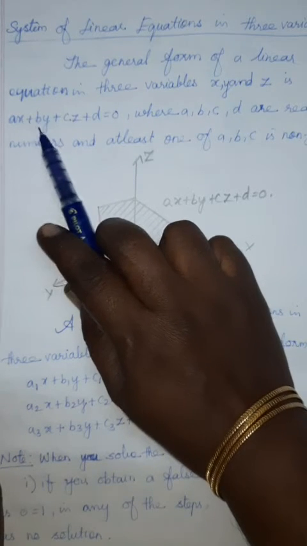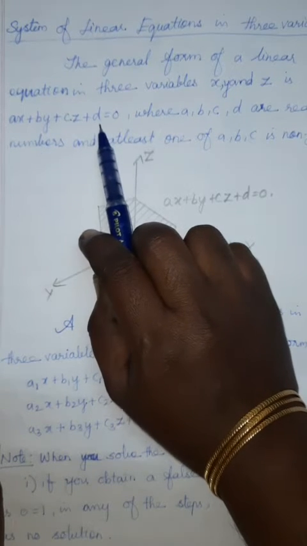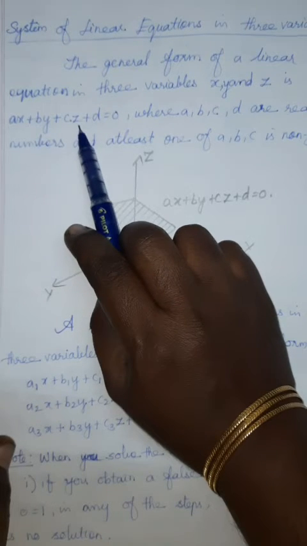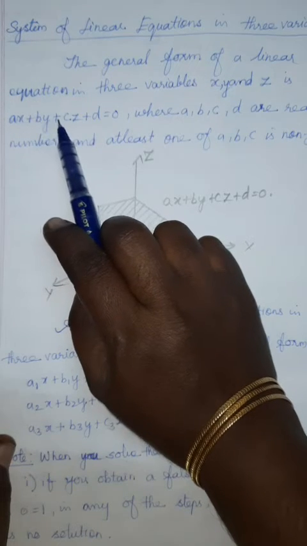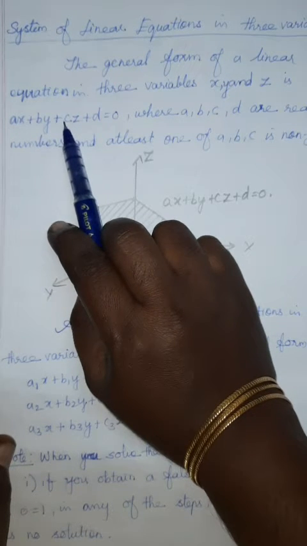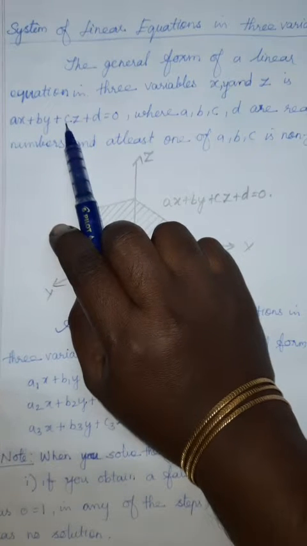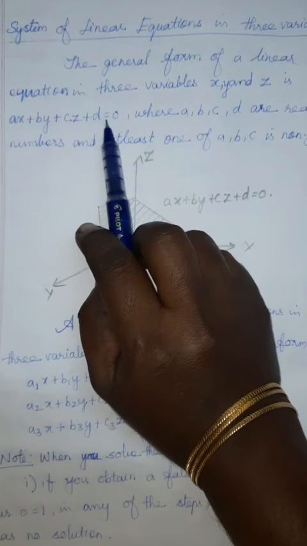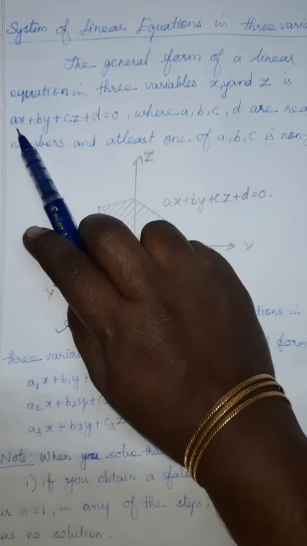Here a, b, c and d are real numbers, that means the coefficients are constants and x, y, z are the variables. At least one of the coefficients a, b, c must not be 0. If all the coefficients are 0, you will get a constant equal to 0, which is wrong. So at least one of the coefficients must be non-zero.